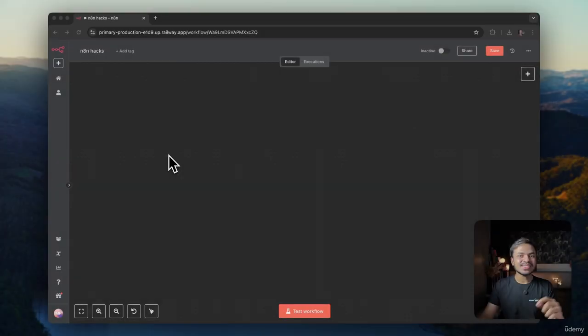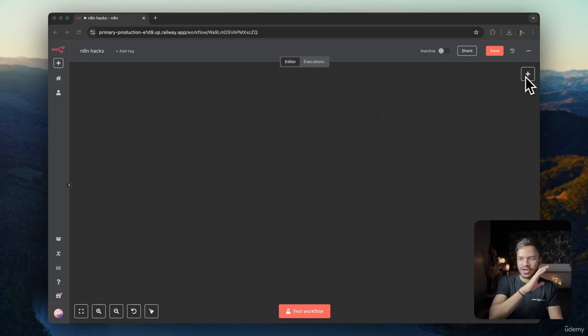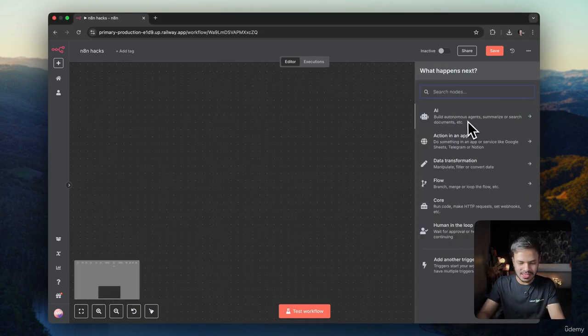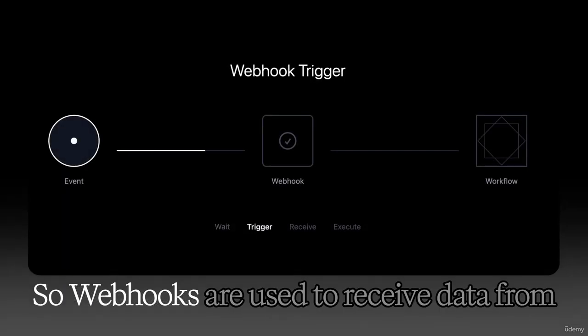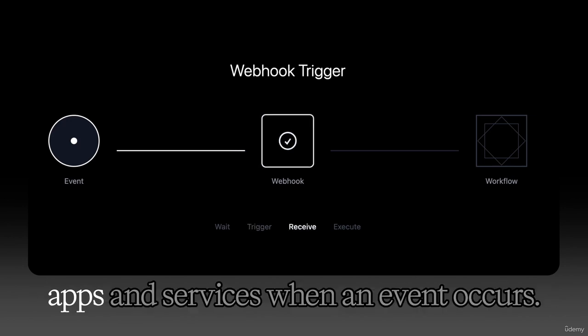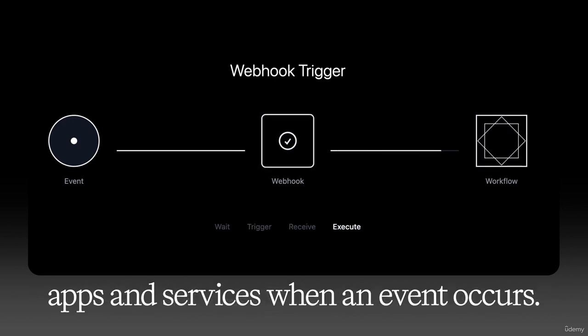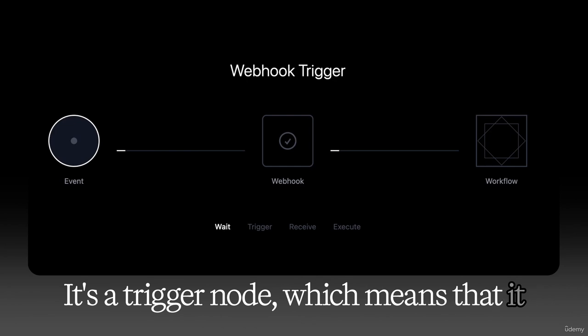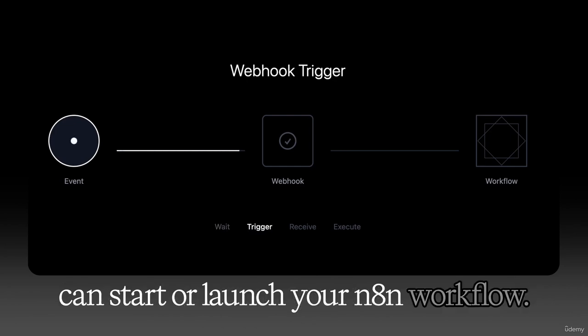Second tip of this lecture is webhooks. Webhooks apparently cause most of the problems for everyone. Basically, webhooks are very easy to understand and easy to use if you understand what webhooks are at a fundamental level. So first of all, let us understand what a webhook is and then let us see the use case in action. So webhooks are used to receive data from apps and services when an event occurs. It's a trigger node, which means that it can start or launch your N8N workflow.